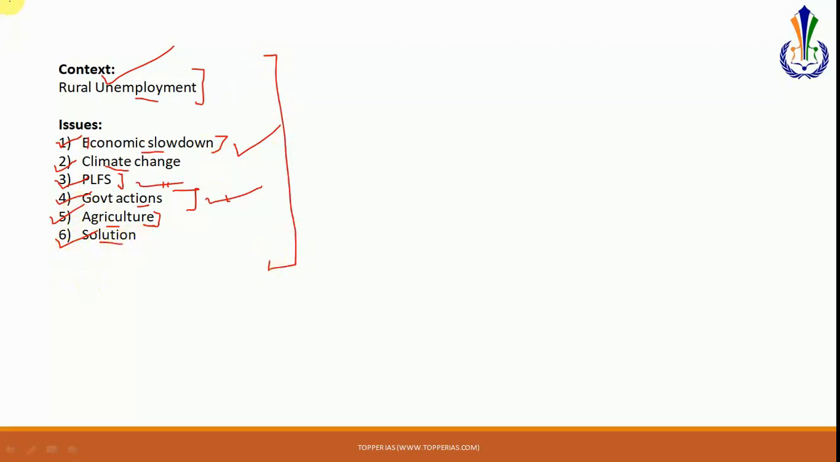So this is the entire analysis, indeed an important one. If you are asked questions in the context of economic slowdown, you must talk about rural unemployment. If you have to discuss the agriculture sector, there again this article will come in handy to you. So that is how you have to use this article, very, very relevant. So that's about this particular article.